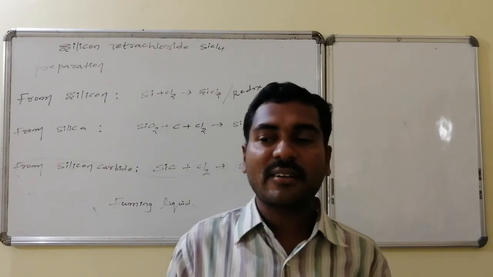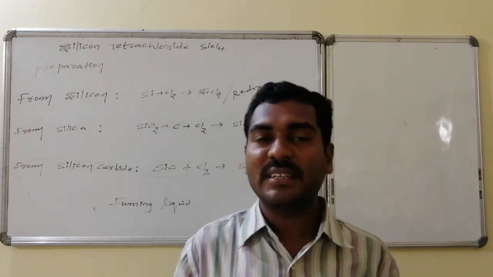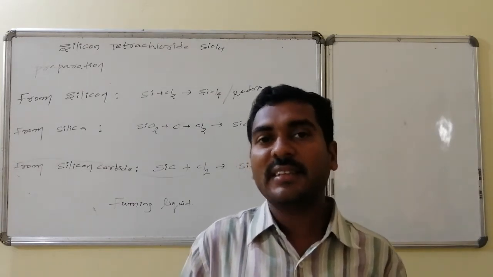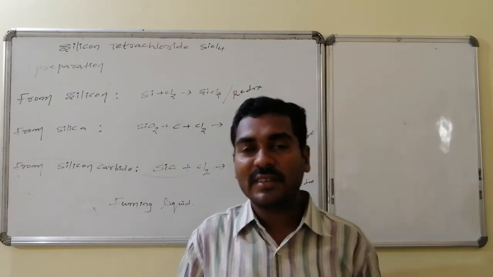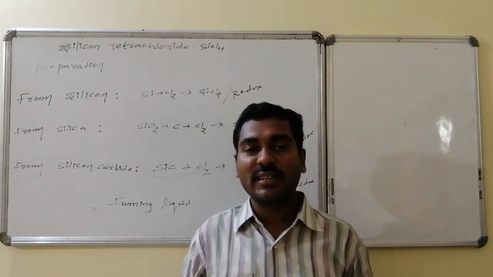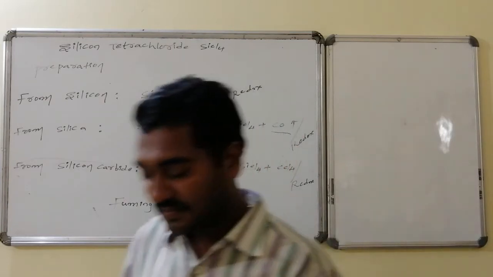Silicon tetrachloride is a fuming liquid. It is a liquid, but it easily evaporates and it always gives some vapors, hence it is said to be a fuming liquid.